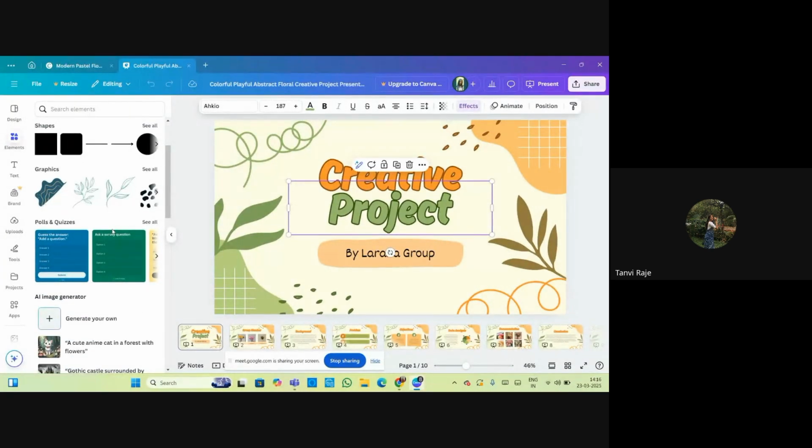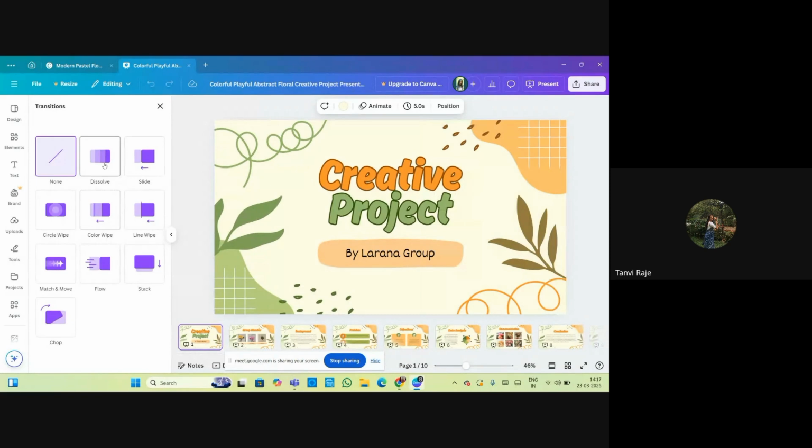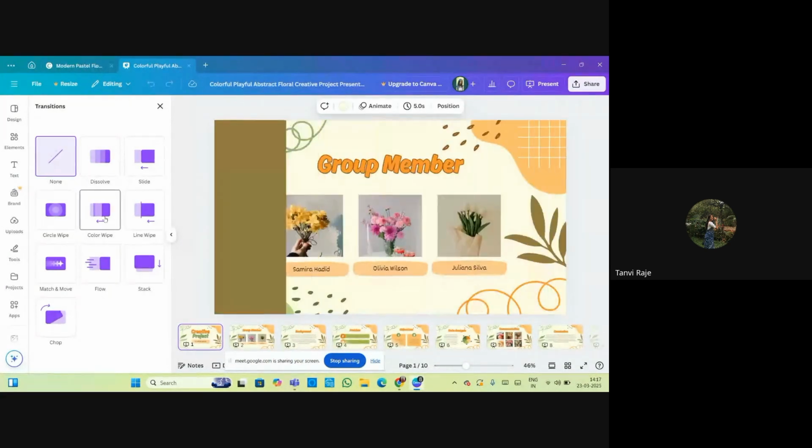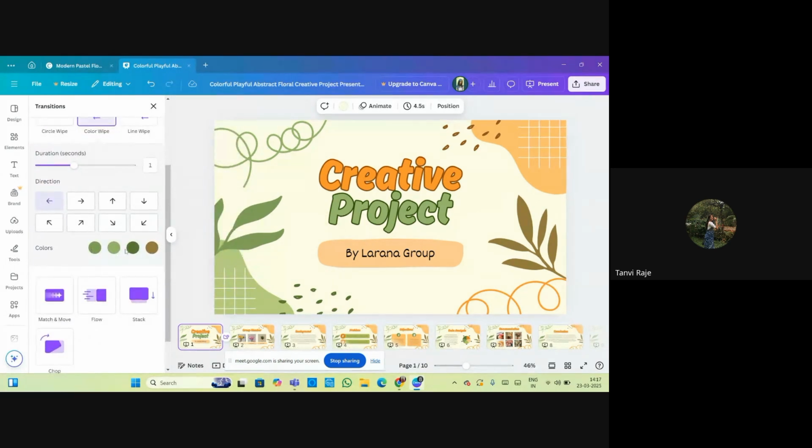For all the charts, PPT presentations, or anything you are making, the animations part and the styles and the elements part is the same for everything. And also in this you can add the transitions in between each of the slides. For example, you want dissolve, circle vibe, color vibe. So in color vibe you can choose plenty of colors and the directions.